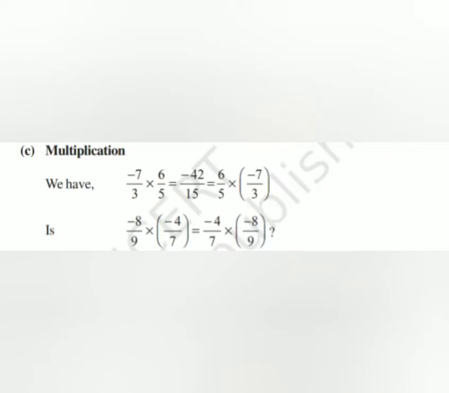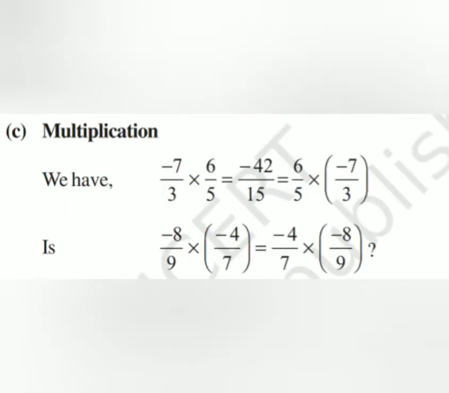Next property, multiplication of rational numbers. Let us consider two rational numbers, minus 7 by 3 and 6 by 5. If you multiply minus 7 by 3 into 6 by 5, we get the answer minus 42 by 15. Similarly, if we multiply 6 by 5 into minus 7 by 3, we get the same answer, minus 42 by 15.